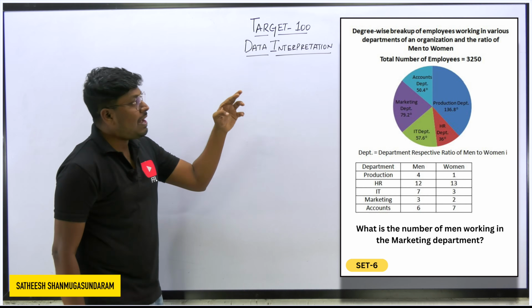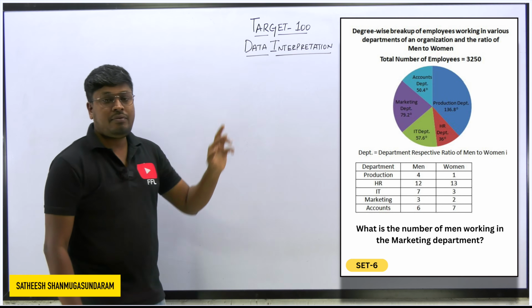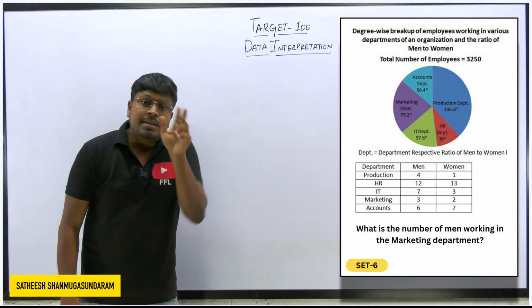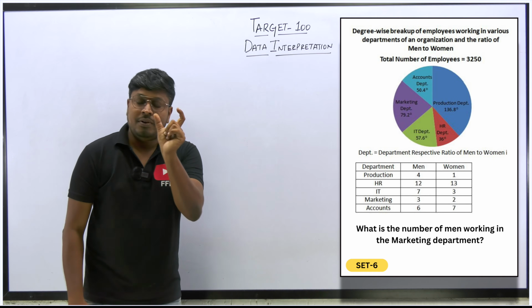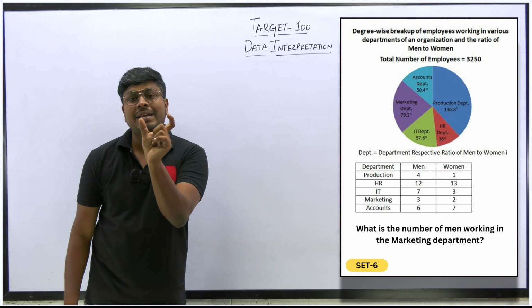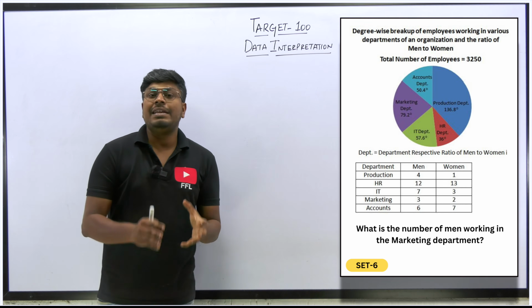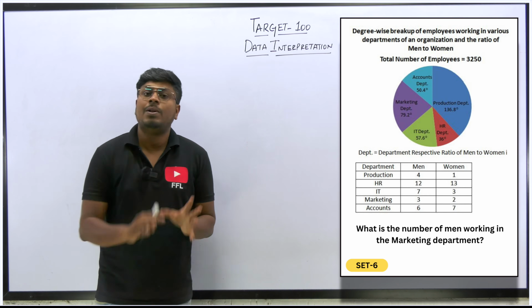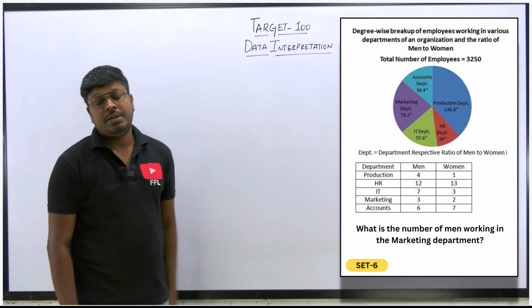For every value you have to find, from 3250, how many people are working in the accountant department, and in that department how many females are working. Finding that alone might take 15 seconds. So for each value 15 seconds, it might definitely take you 2 minutes to solve these kinds of questions. Not all the questions, but some questions based on this chart might take that much time.